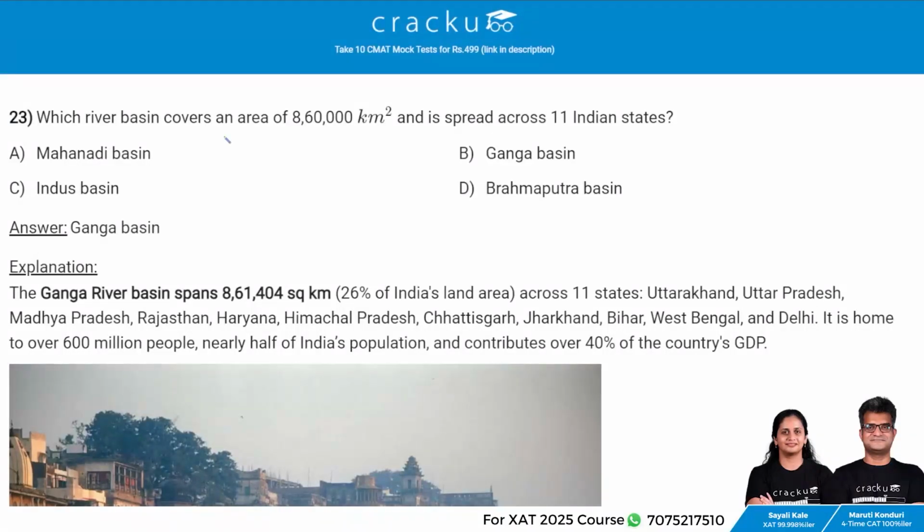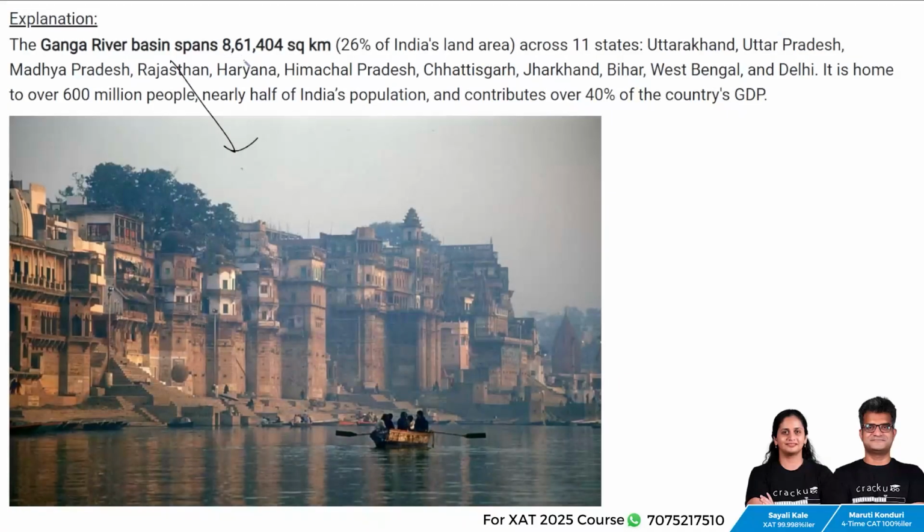Next question. Which river basin covers an area of 8,60,000 square kilometers and is spread across 11 Indian states? The answer is Ganga Basin. So the Ganga Basin spreads across 8,61,404 square kilometers, which is 26% of India's land area, across 11 states, that is Uttarakhand, Uttar Pradesh, Madhya Pradesh, Rajasthan, Haryana, Himachal Pradesh, Chhattisgarh, Jharkhand, Bihar, West Bengal and Delhi.